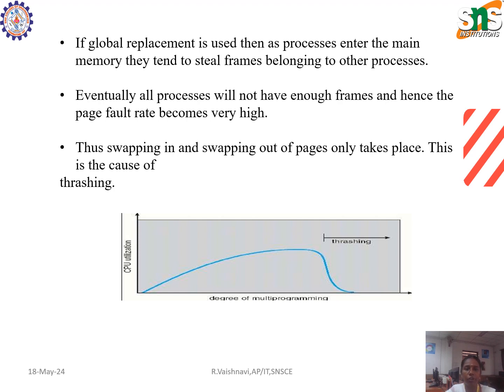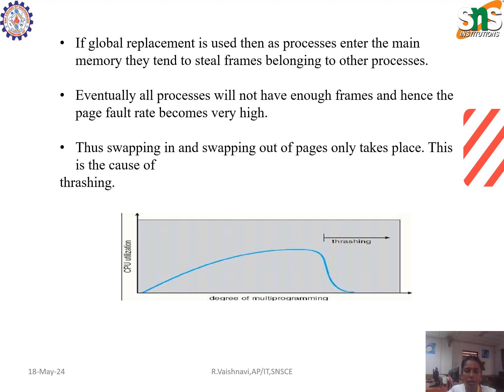If global replacement is used, then when processes enter the main memory, they tend to steal frames belonging to other processes. Eventually, all the processes will not have enough frames, and hence the page fault rate becomes very high. Thus, only swapping in and swapping out of pages takes place. This is the cause of thrashing.